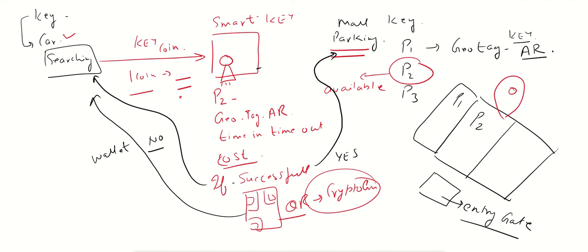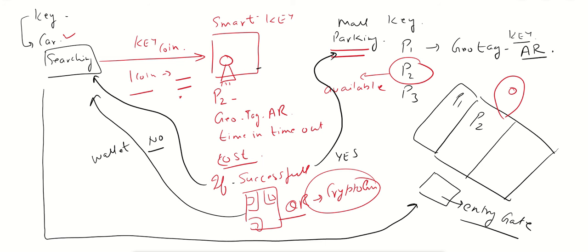Now what will happen? This car will follow the geotag. It will show the QR code at the entry, or the geotag. It also has an AR key associated with it. It can be scanned by his QR code, and it is a hassle-free entry to the gate. And while seeing through his app, he can see the geotag to authenticate the parking, and he can park and he can go after the completion of his parking time.